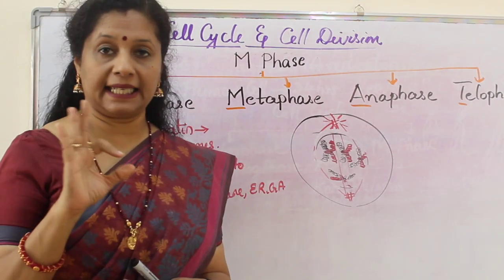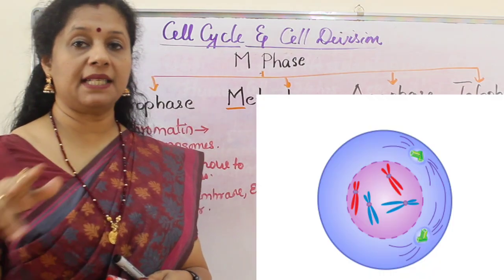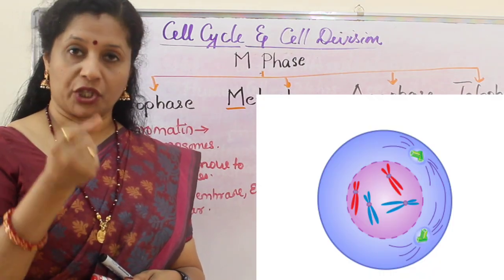So in prophase mainly 3 events are happening. First, the chromatin material, which is thread-like, condenses to form rod-shaped chromosomes.